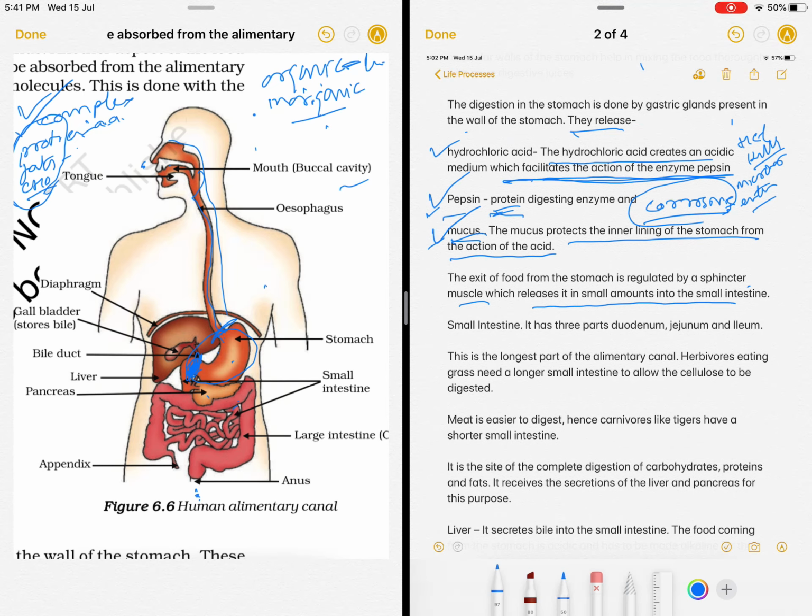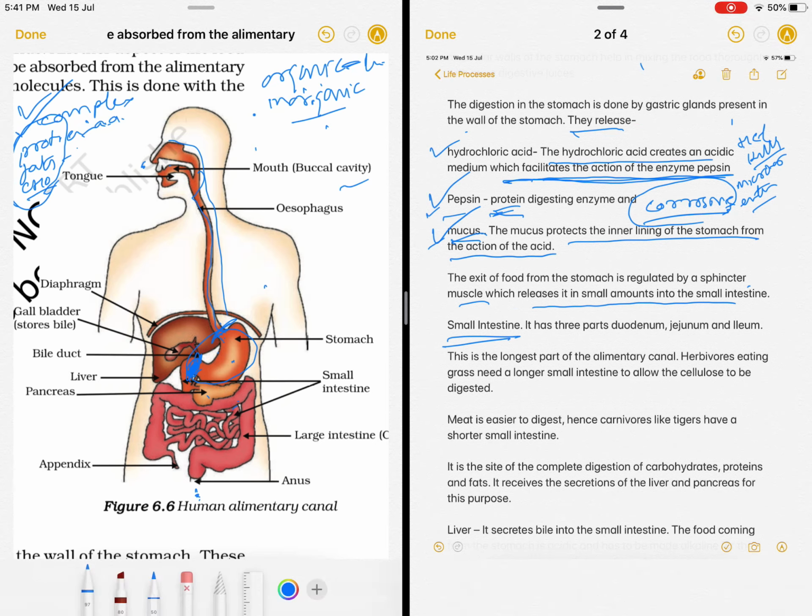Sphincter means what? These are circular muscles which close it and open only when required. So it is not free flow. In small amounts the food is released into the small intestine.